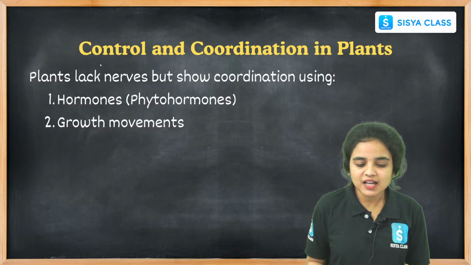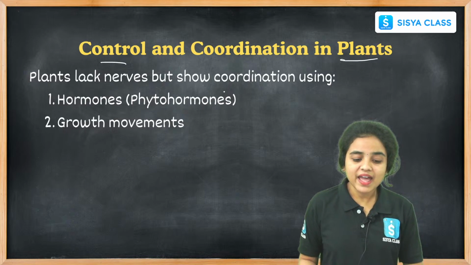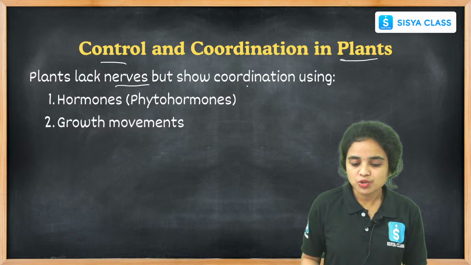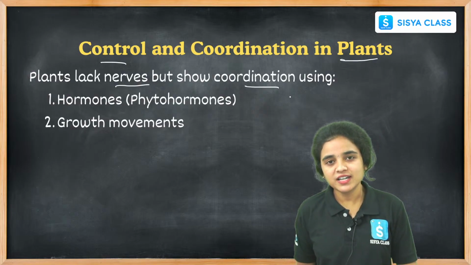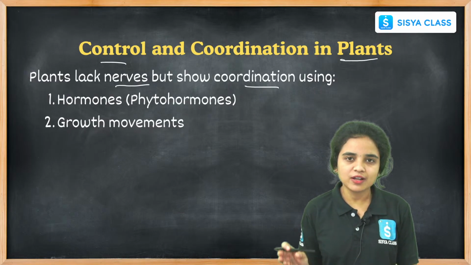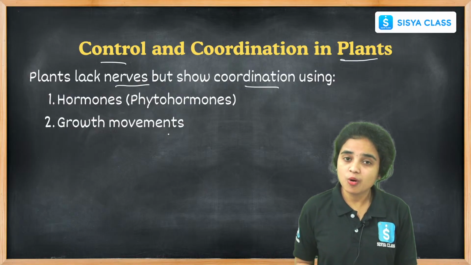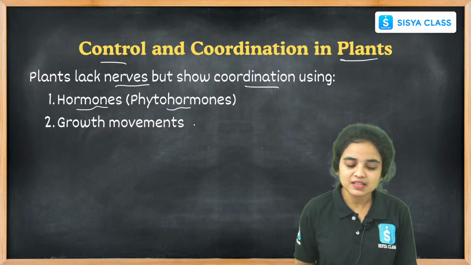And let us see the control and coordination that happens in plants. While coming to plants, they lack nerves but show coordination, right? Unlike our human body, they don't have any particular nervous system to carry messages or signals to a particular organ. But they show coordination by using the hormones that are released by the plants.